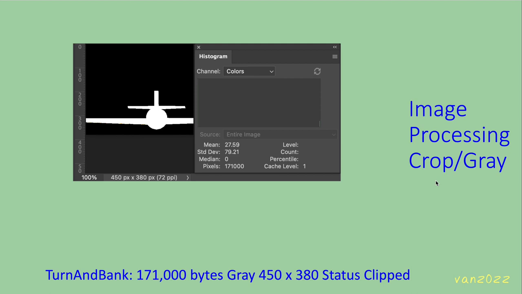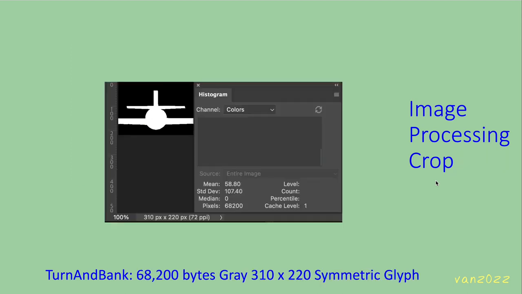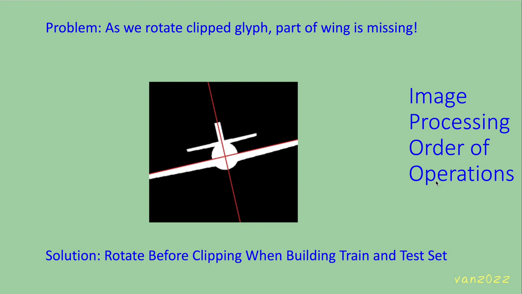Grayscale was chosen since the image edges alias as they rotate. Grayscale and bicubic sampling preserve edge pixel values, improving the visual acuity of the CNN. Then we crop further to make the glyph of the instrument symmetric. A problem arises. As the clipped glyph rotates, part of the wing is missing. The solution is that we rotate before the previous clip when building the train and test set.